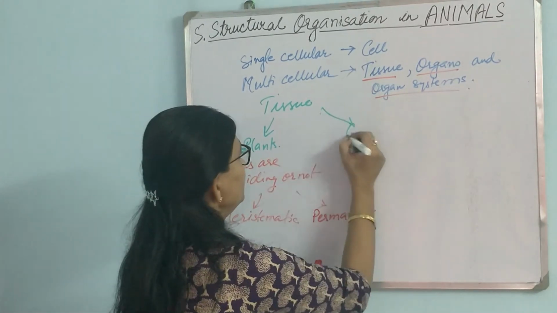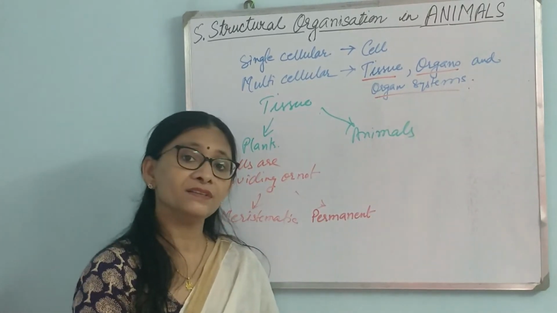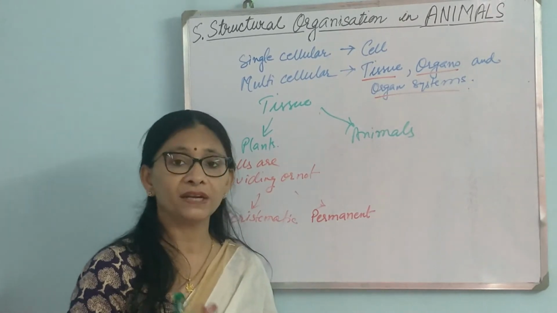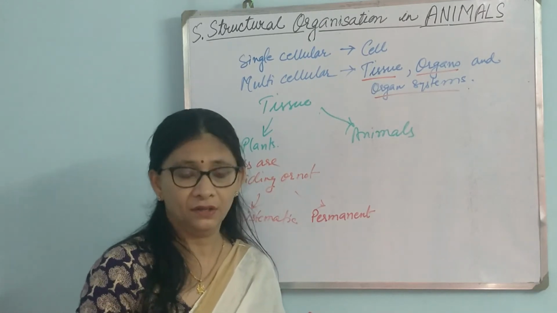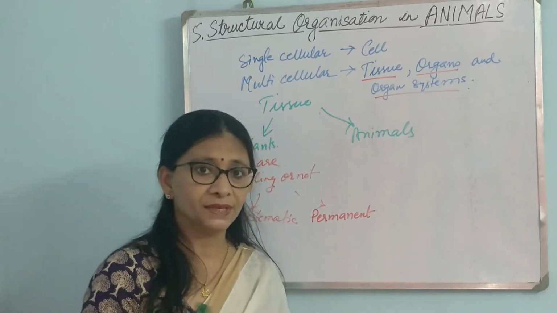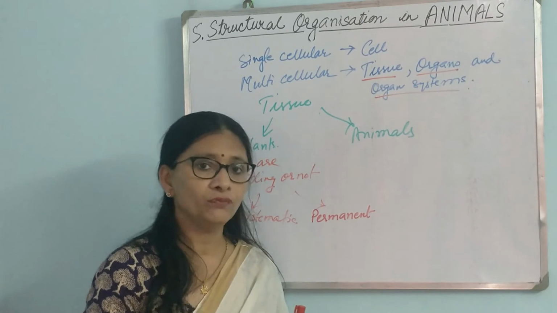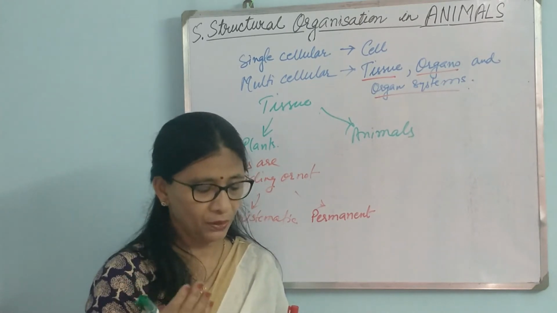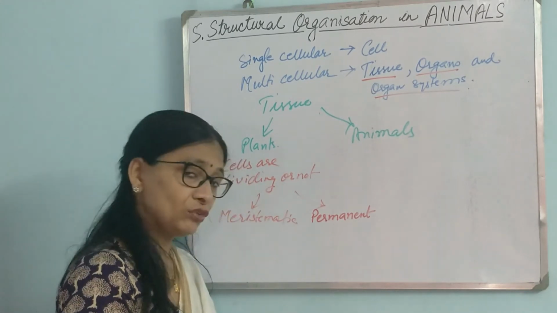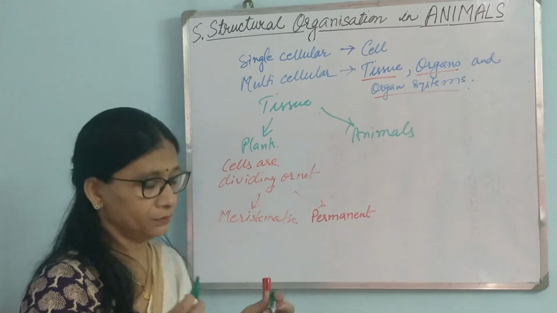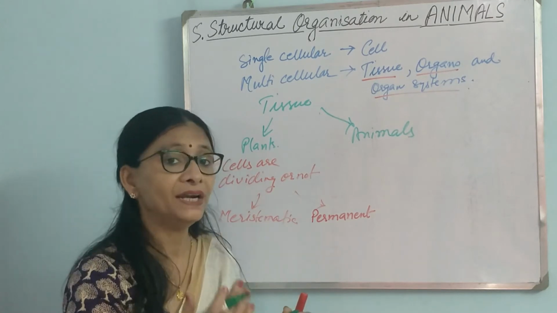In case of animals, division is not based on whether the cell can divide or not. As a matter of fact, in case of animals, very few cells are of such kind which do not divide. It's like nervous system cells, they do not divide. Then cardiac cells, they do not divide. But most of the cells of the body of an animal divide. They undergo mitosis. So division of tissues in case of animals is not based on the fact that they divide or they don't divide.